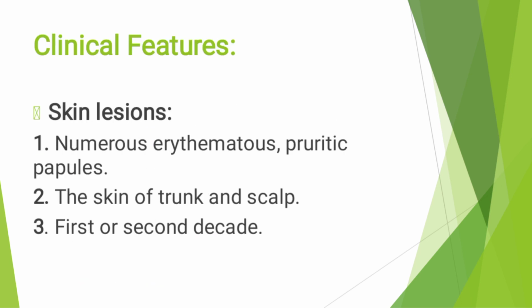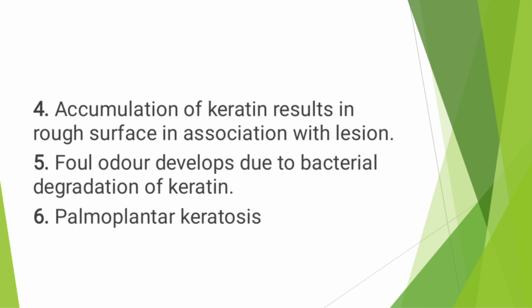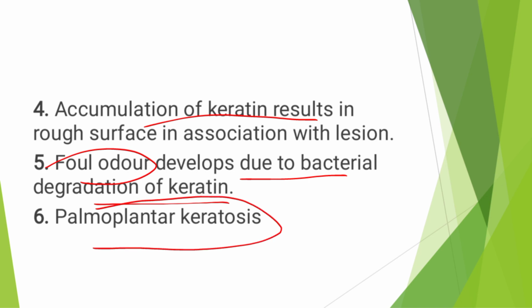On the skin, there are erythematous pruritic papules, basically on the skin of the trunk and scalp, in the first and second decade. Accumulation of keratin results in a rough surface in association with the lesion. Number one important point is foul odor, a bad smell, which develops due to bacterial degradation of keratin, and palmoplantar keratosis is another important point.